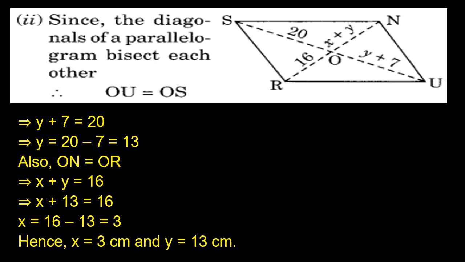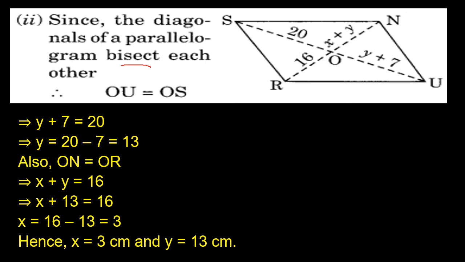Children, we know one property of the parallelogram: the diagonals of a parallelogram bisect each other. Bisect means it cuts into two equal parts. Therefore, OU is equal to OS. OU means y plus 7 is equal to OS, which is 20.